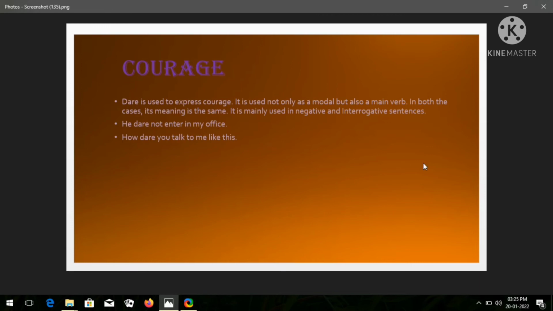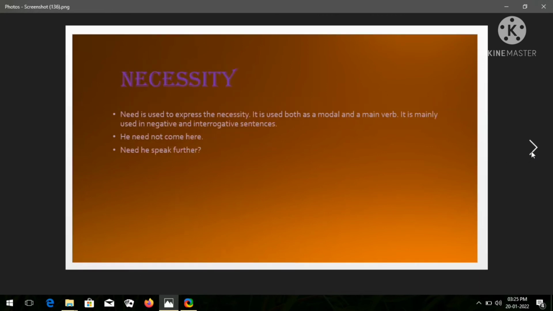Fine. Let's move further. Here is necessity, friends, and need is used to express necessity. It is denoted by need. It is also a modal. It is used both as a modal and as a main verb. It is mainly used in negative and interrogative sentences. For example, he need not come here, and this is the negative sentence. And this is the interrogative: Need he speak further? So this is an interrogative sentence.